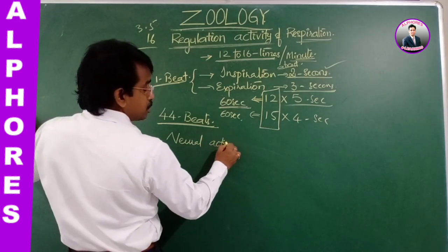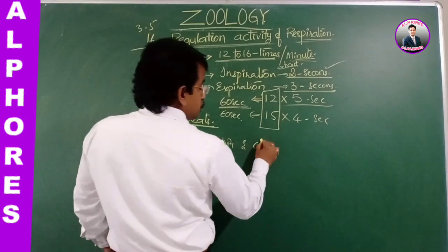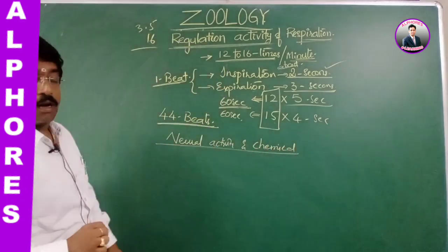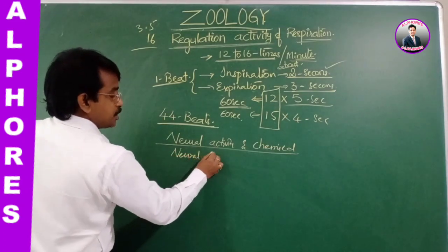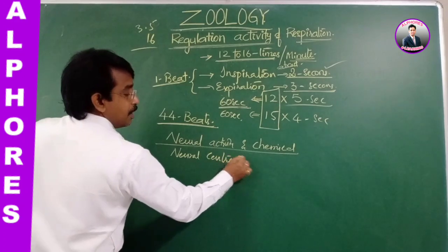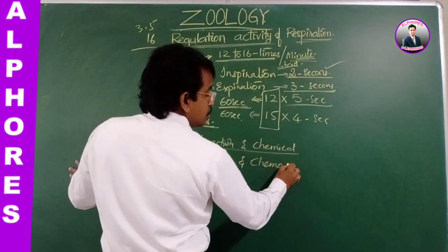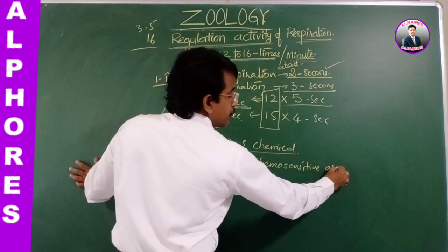That is, neural control as well as chemical activity, which means there are two centers: one neural center and another, what we say, a chemosensitive area.